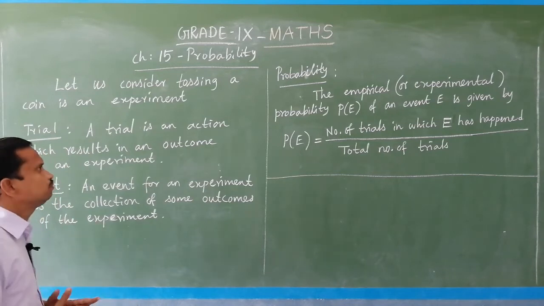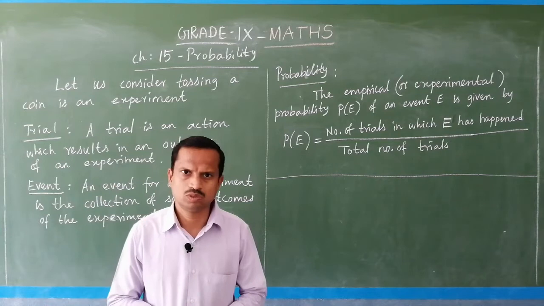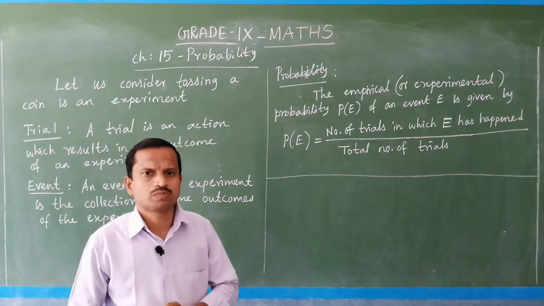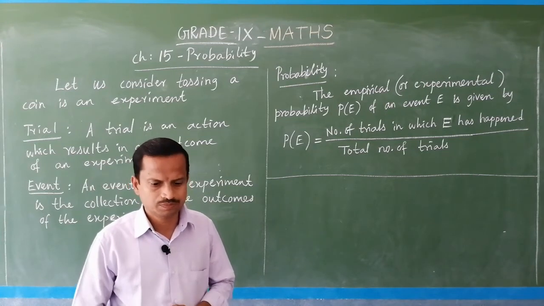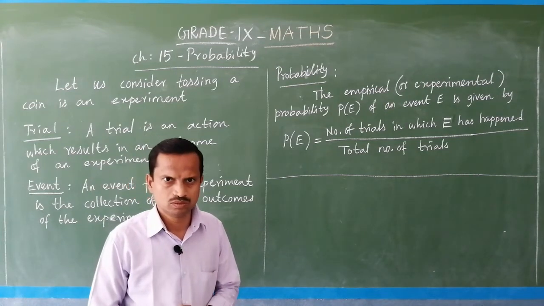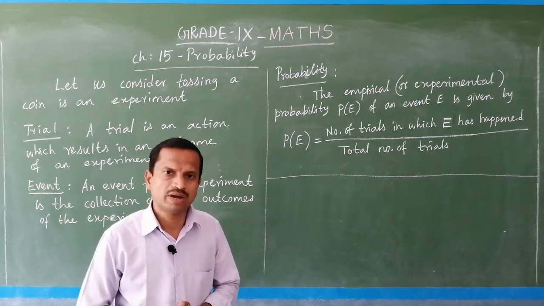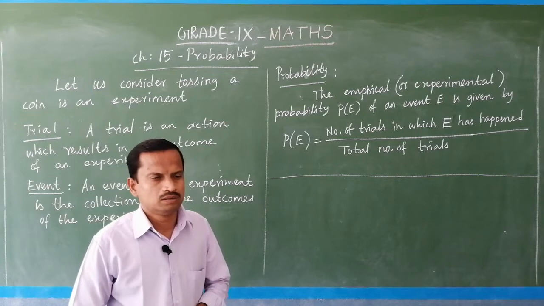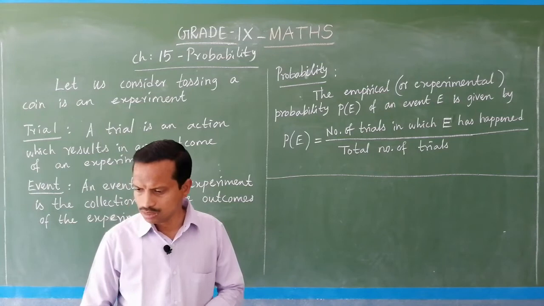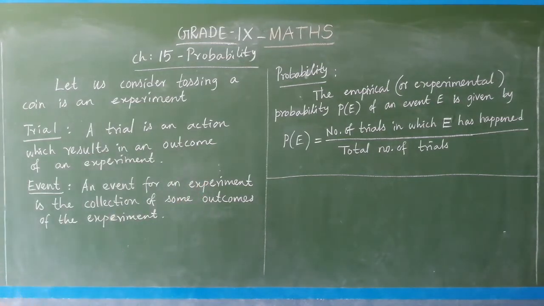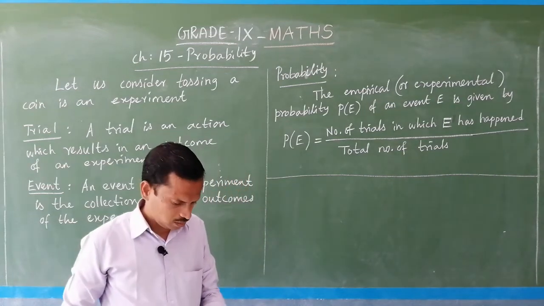So the probability means the measure of the happenings. What are the chances to happen, and out of that how much it happened, that is the ratio. So we find a measure, that is the probability. And before that, here in 9th standard, there is experimental or empirical probability.